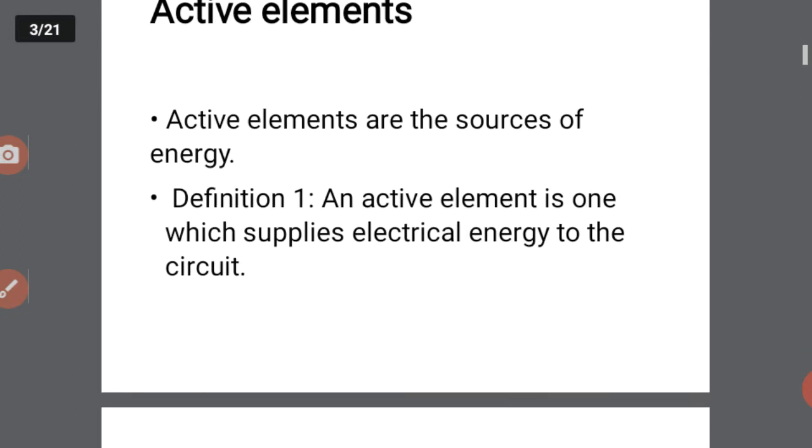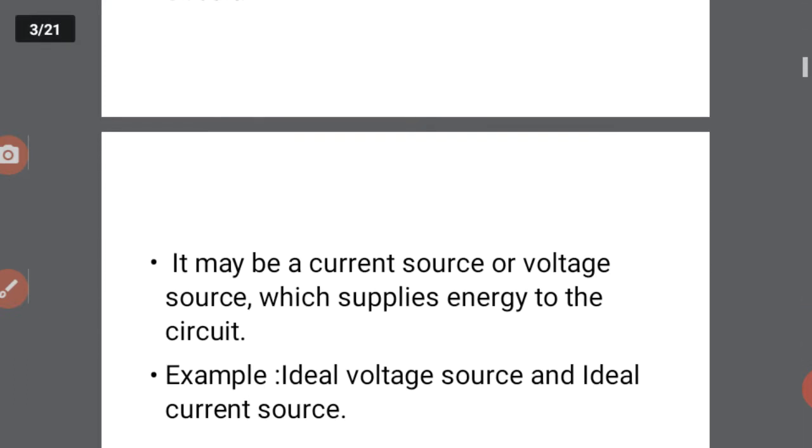The first one is active elements. Active elements are the sources of energy. That means an active element is one which supplies electrical energy to the circuit. The circuit is an interconnection of electronic components, and these components become active by applying energy to the circuit. That energy is supplied by the active elements.